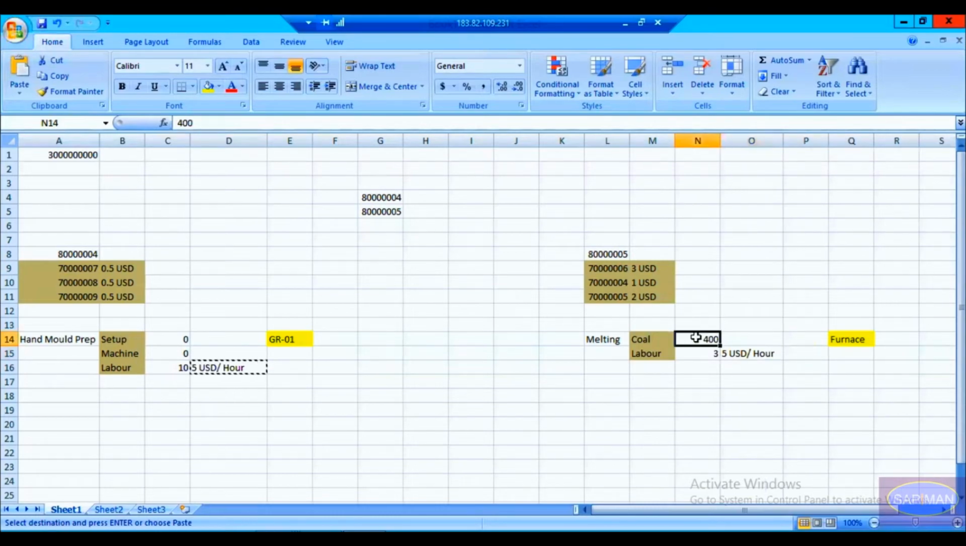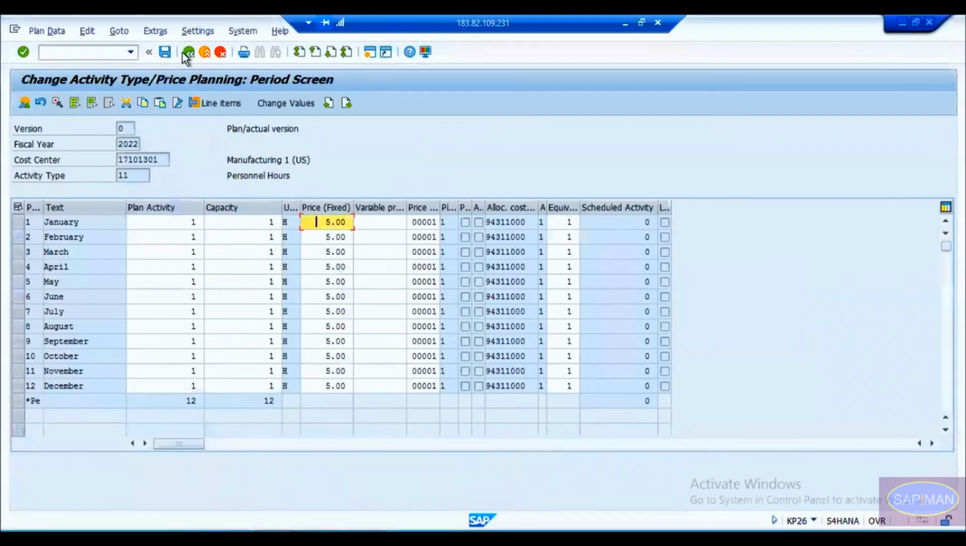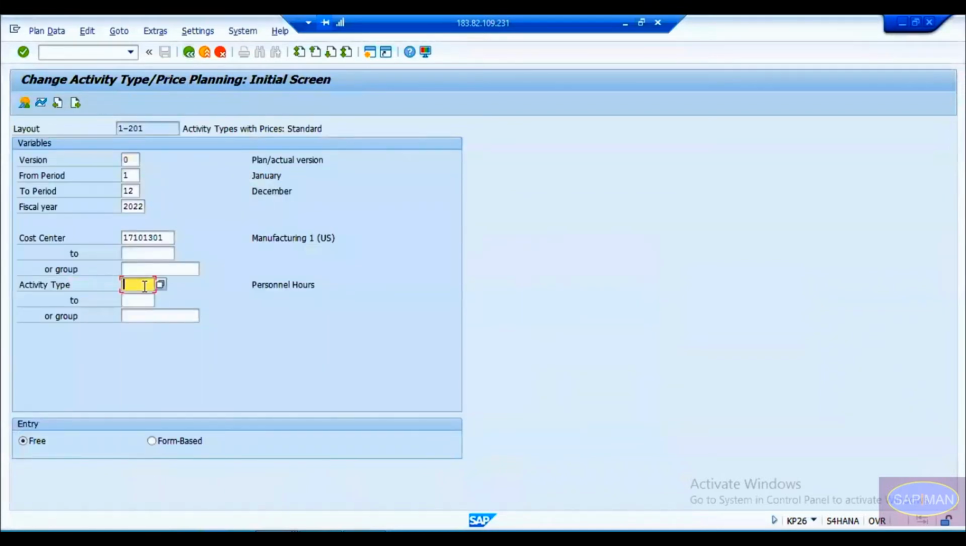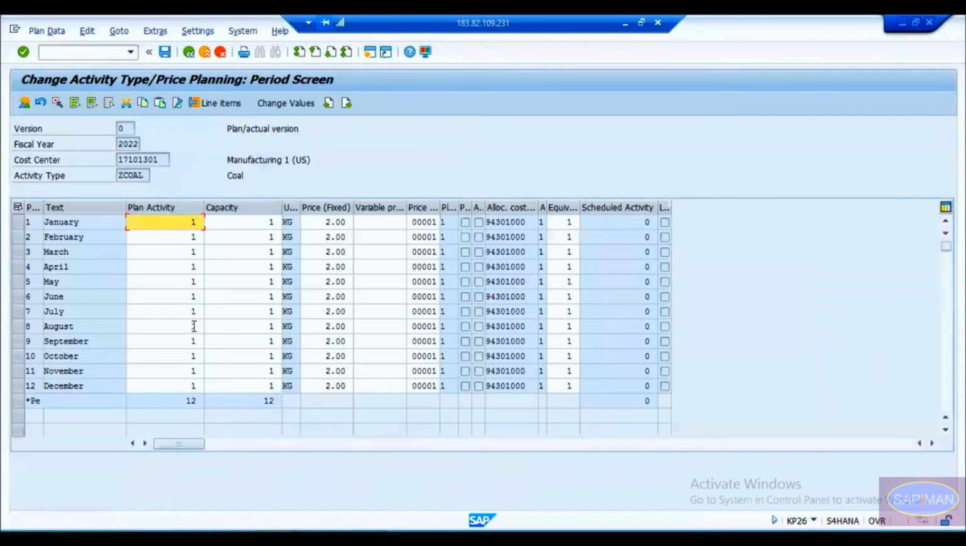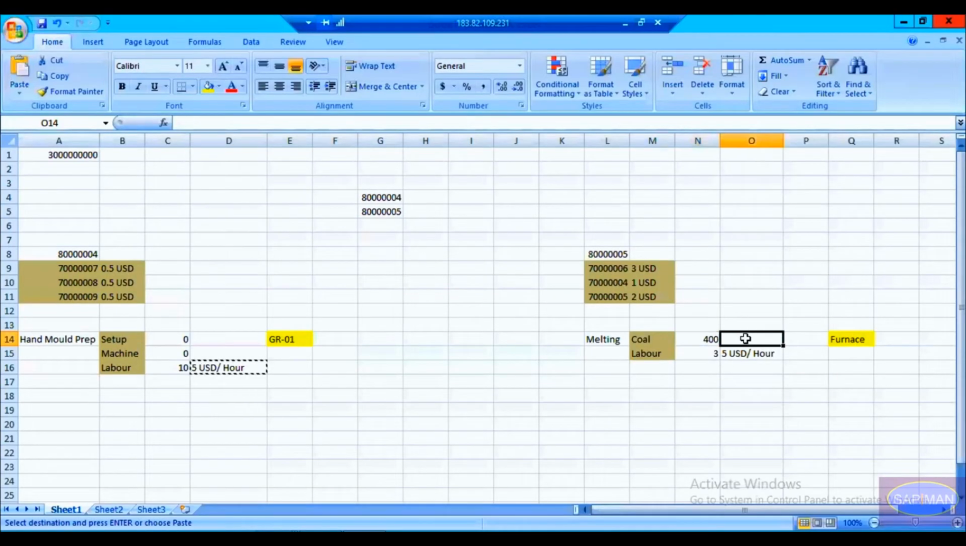And for coal, what is the activity type you see here in the work center? This Z coal. So we'll go to KP26 again, and we'll see what rate it is maintained for the Z coal. Okay, go back here. We'll maintain this Z coal, and we'll see what price it is maintained. So you can see for 1 kg of coal it is $2. Okay, so we're going to maintain that, write it down here similarly, 2 USD per kg.